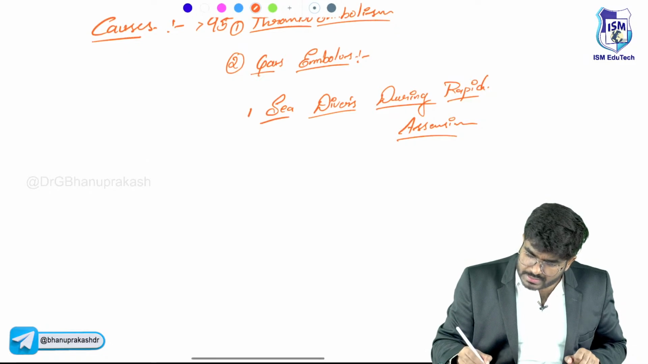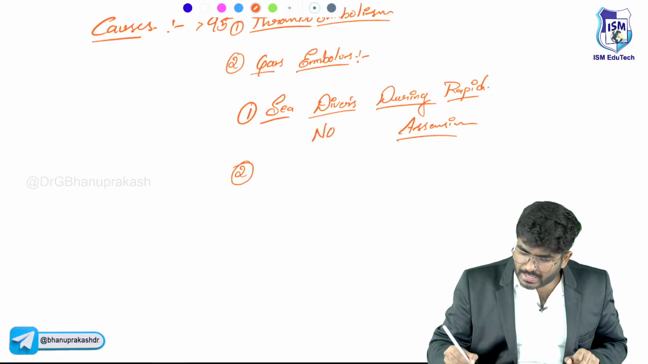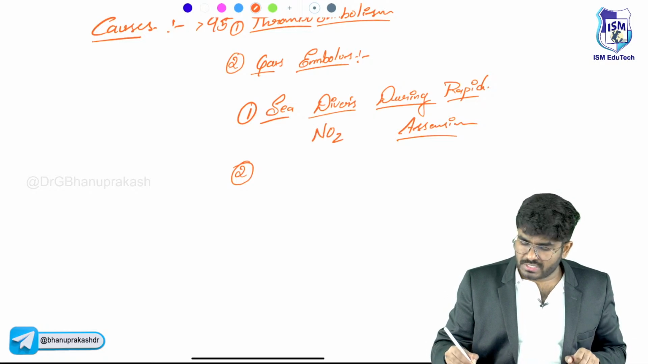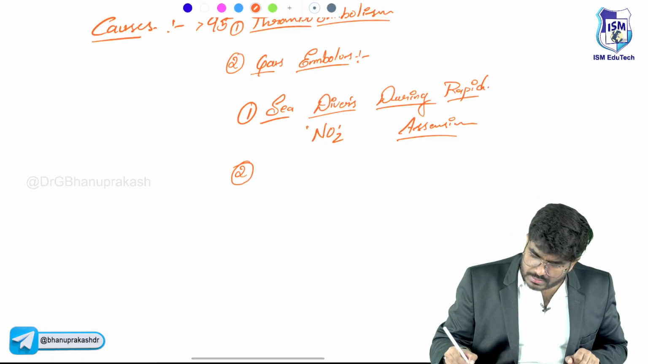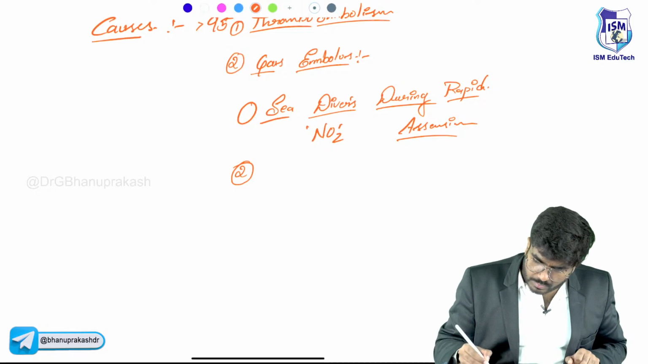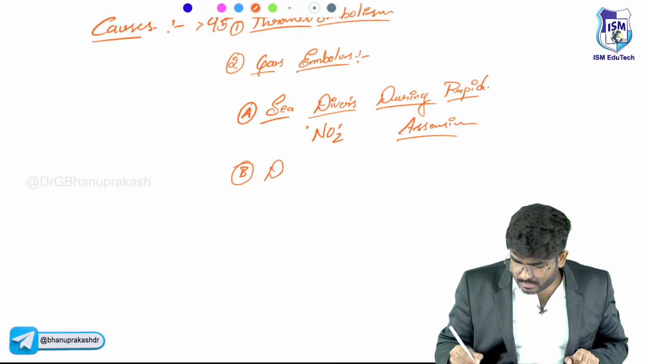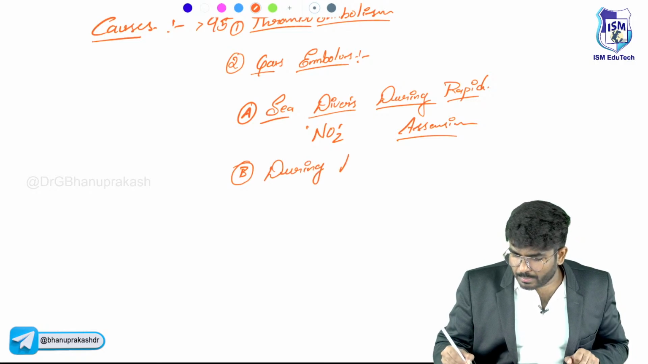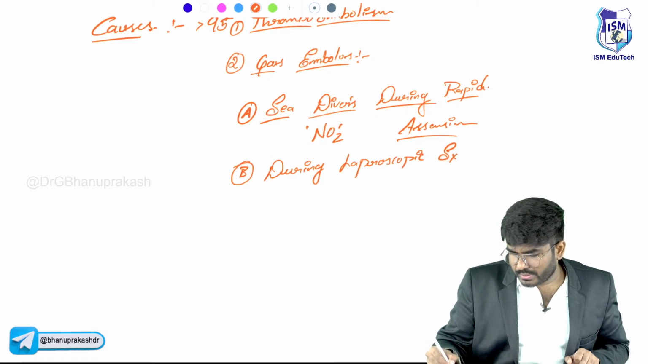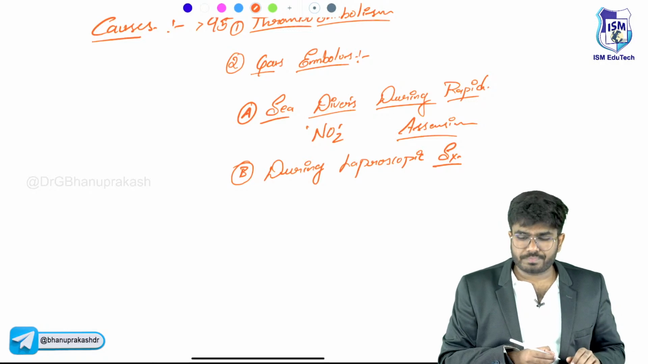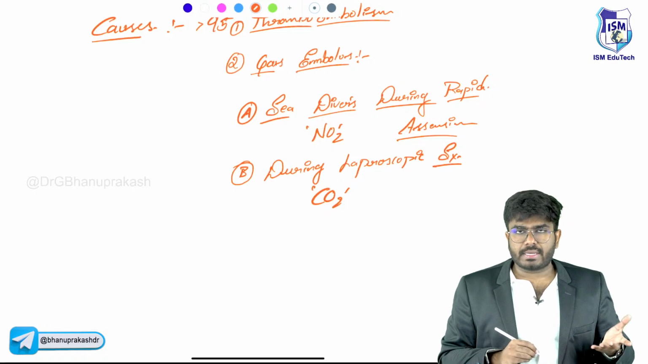So, gas embolism is seen in sea divers during rapid ascension, where nitrogen gas is going to precipitate and form this gas embolism. The second cause, let me put it this way, A and B. The cause number B is during laparoscopic surgeries. During laparoscopic surgeries, you can have gas embolism because of the carbon dioxide gas that is entering into the blood vessel.